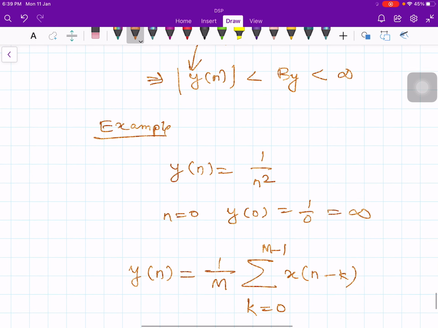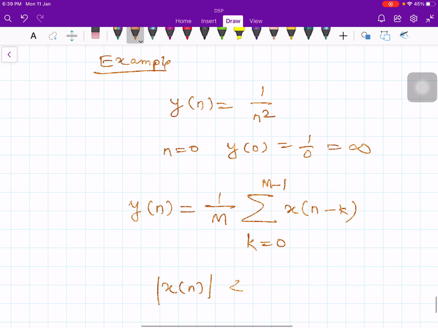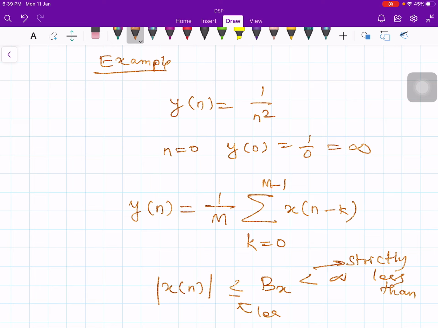You can put less than or equal to for x of n, not an issue because it is a finite value. So less than or equal to some number bx less than infinity, but this is strictly less than, and this one is less than or equal to.